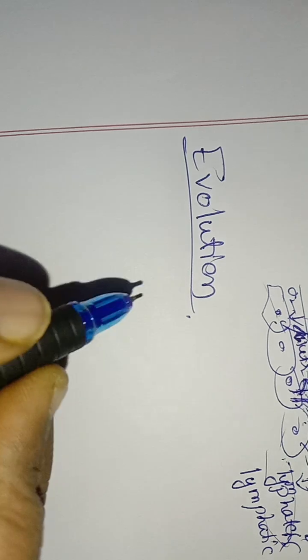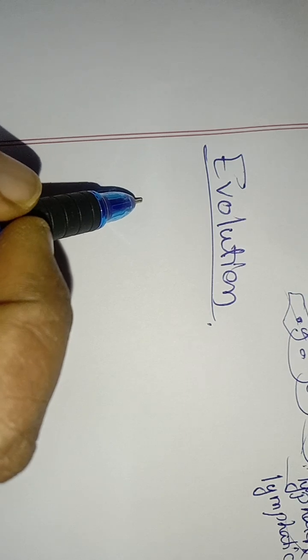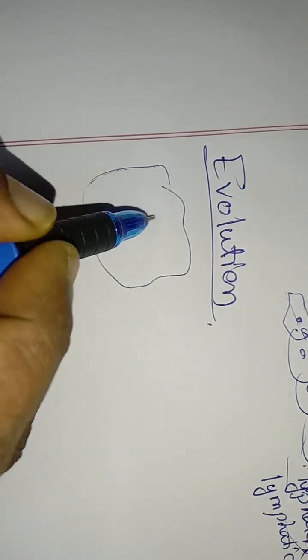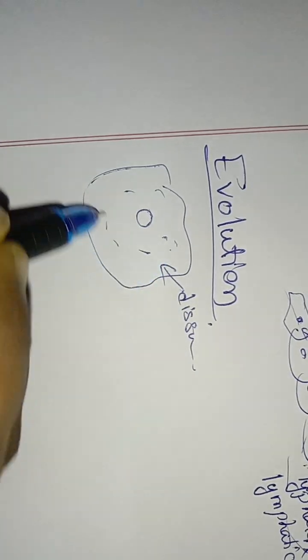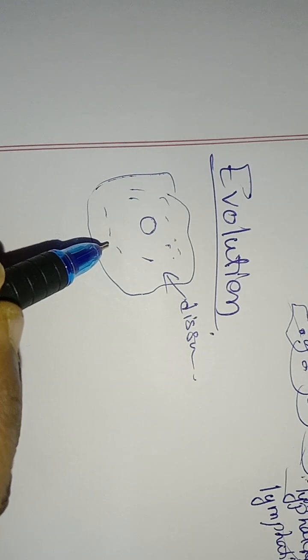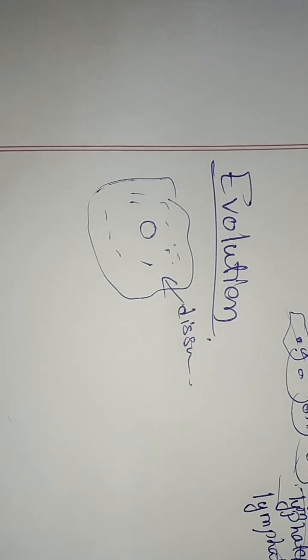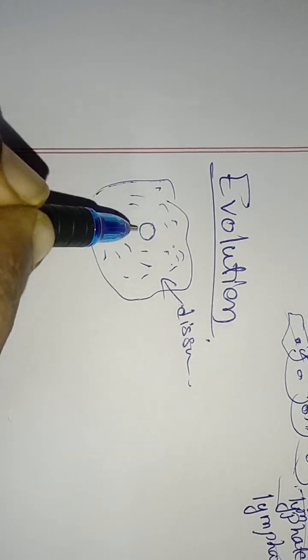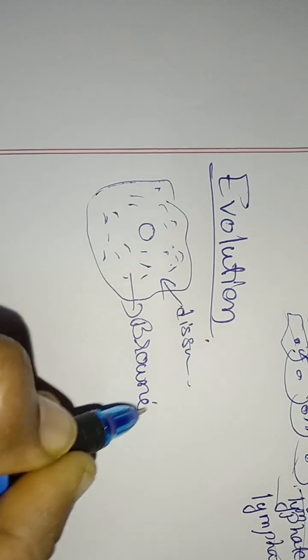Next, evolution of the transportation system. We know every organism came from a single-celled organism. So how does an amoeba transport? We already discussed it is by the process of diffusion. In the cytoplasm we have some movements; it has some natural currents in its body, so the cytoplasm has some movements. Those movements are called Brownian movements.